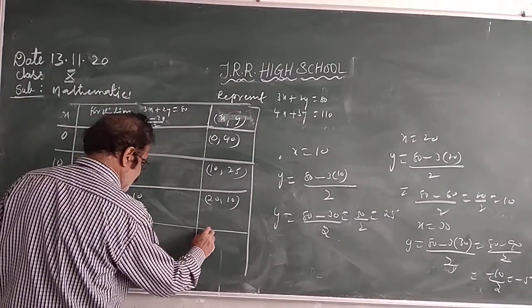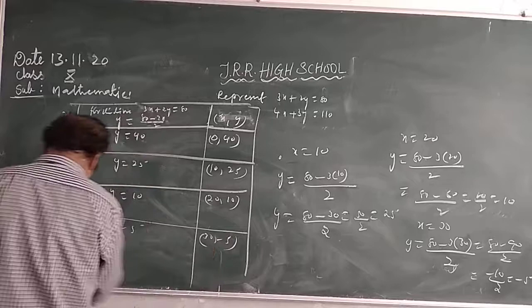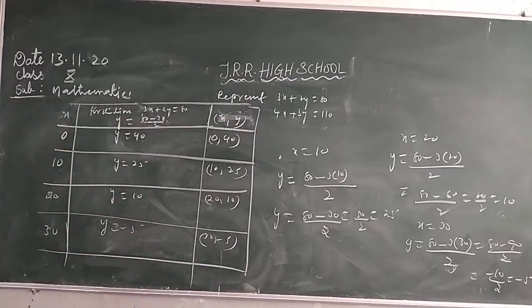So 30, minus 5. Keep it like this. We got these values. Understand?